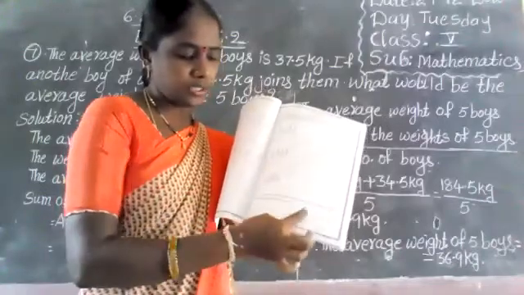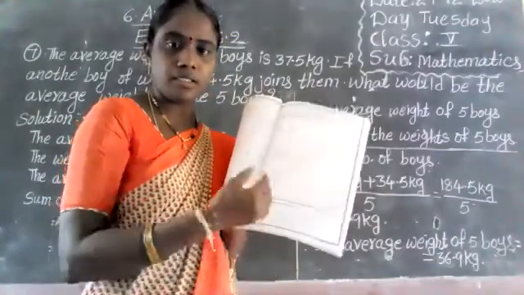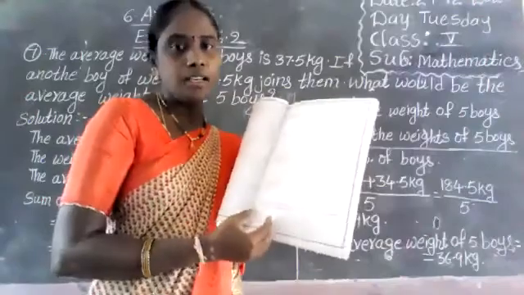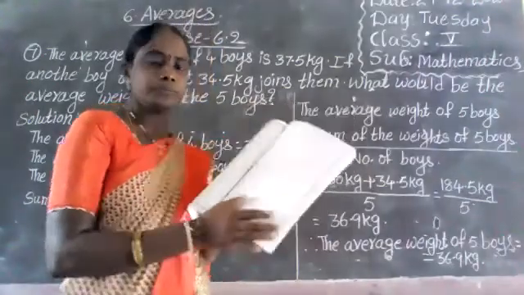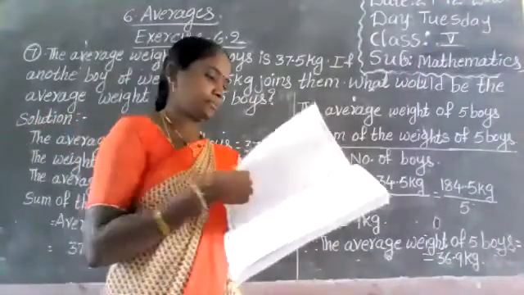Okay, 1, 2, 3, 4. Then you have to write in the abacus. You have to write numbers also. Okay. Next, day 2.